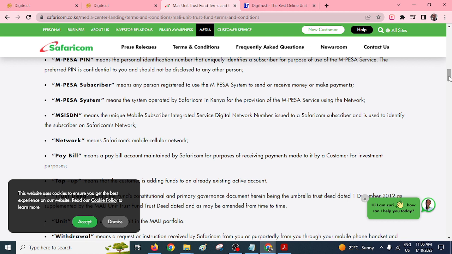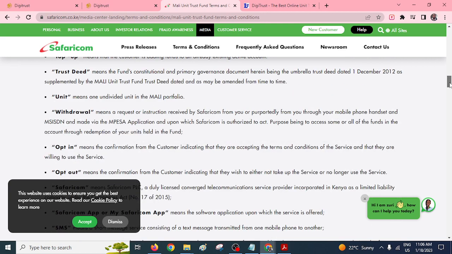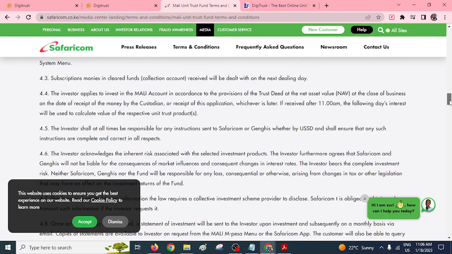Now, bottom line, with both, you can use your Safaricom M-Pesa line to deposit and withdraw. You can also register using these particular lines, right? So you really don't need to go to the offices. You don't need to run around. They have chatbots that can always give you the required information.